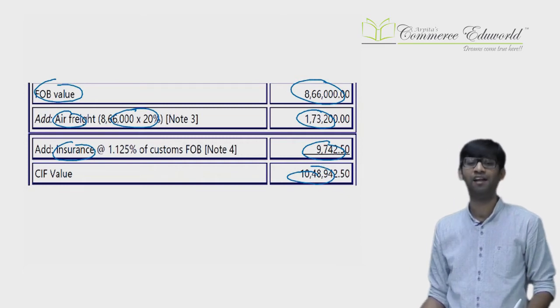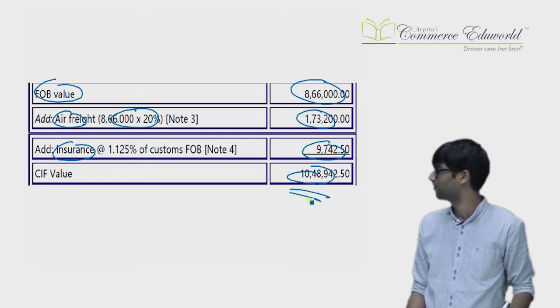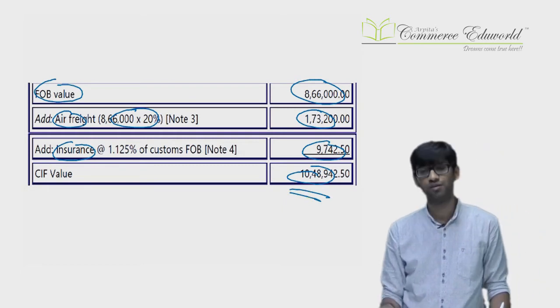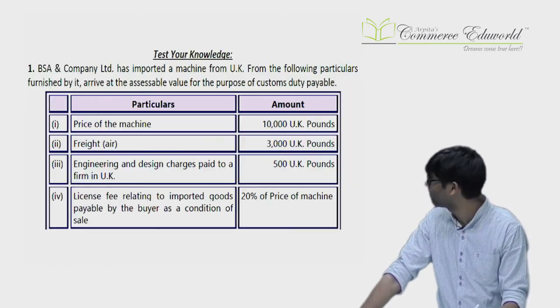You won't add 1% loading, etc. notionally, because that has been deleted. So this CIF is the final value. On that, customs duty will be calculated. Fine enough. Next, we go to certain questions given in test your knowledge.